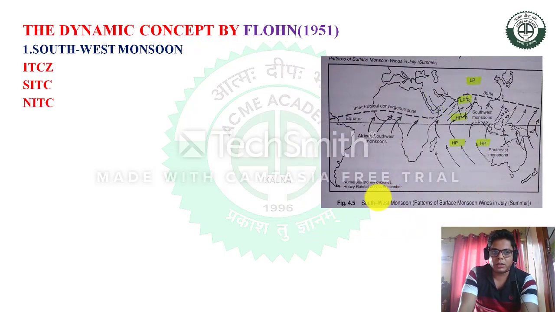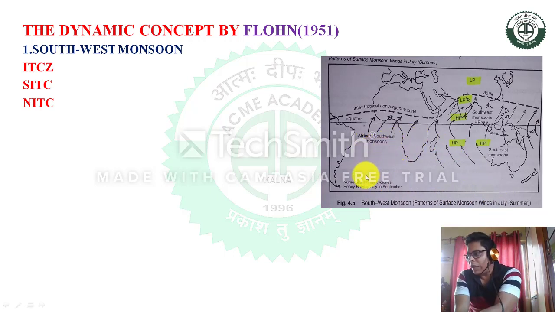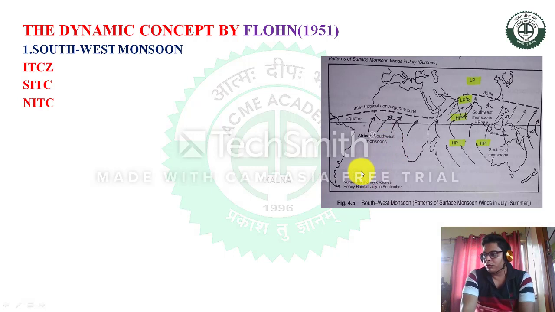1686. Okay, next we come to another theory, which was published by Flohn, and this is called the dynamic concept. The dynamic concept is another concept by which we can understand the mechanism of the monsoon. According to this theory, monsoon is the result of seasonal migration of the planetary winds and the pressure belts.